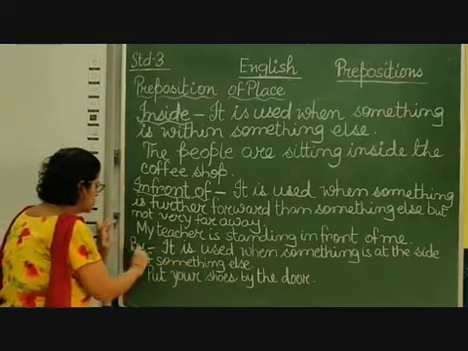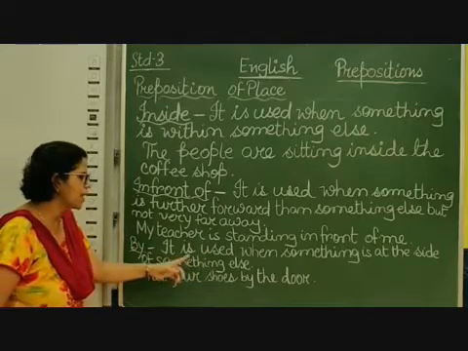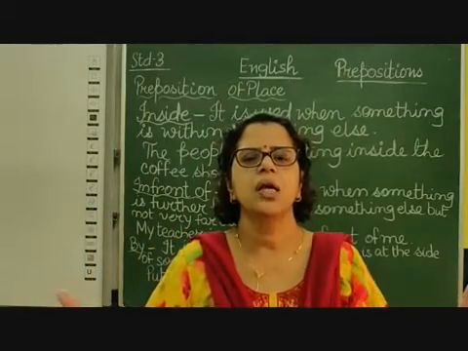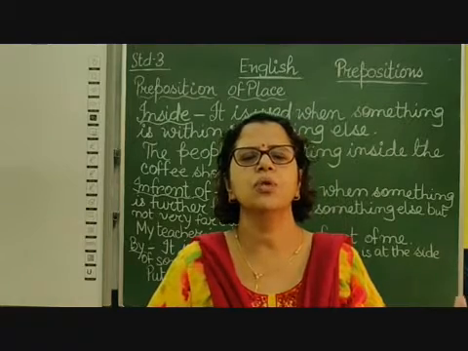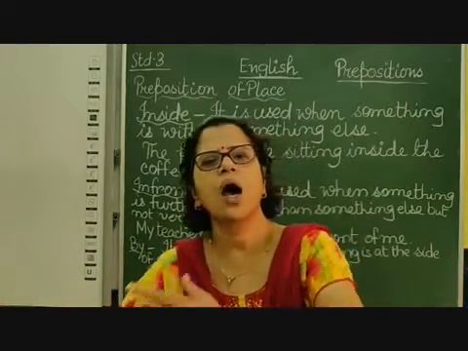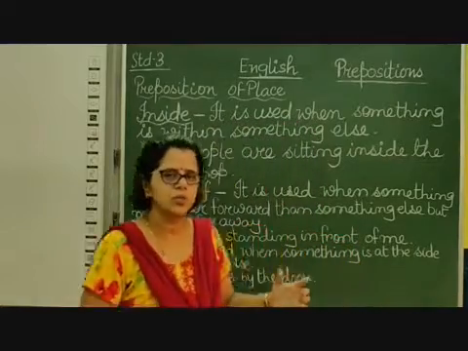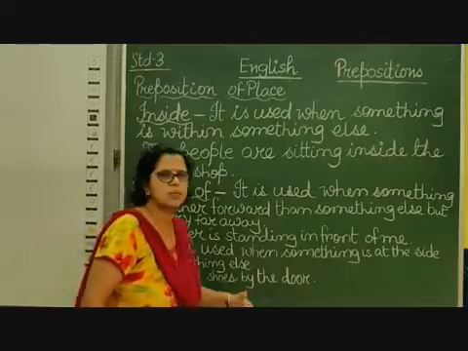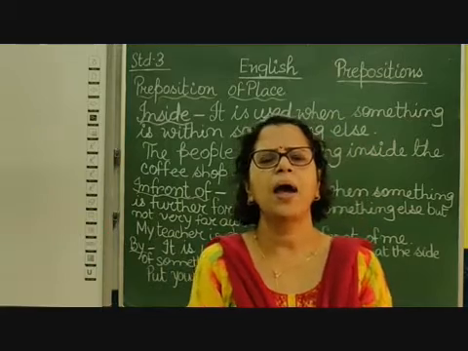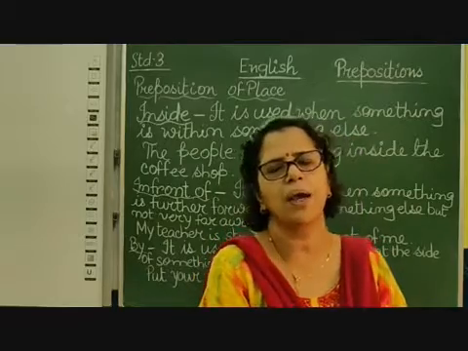The next preposition is by. It is used when something is at the side of something else. As you know, in prepositions of place, the preposition gives you the location or the position of the noun or pronoun in relationship with the other word in that sentence. So when by is used, you can understand that something is at the side of something else. Okay? There is a chair by my table, means my table is there and there is a chair which is just by my table.